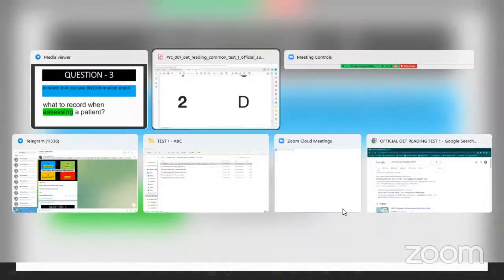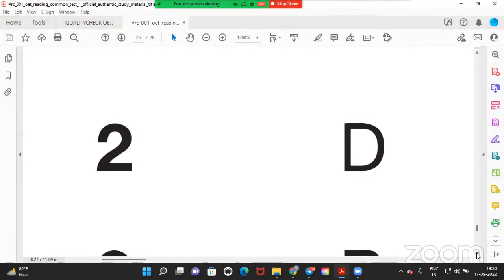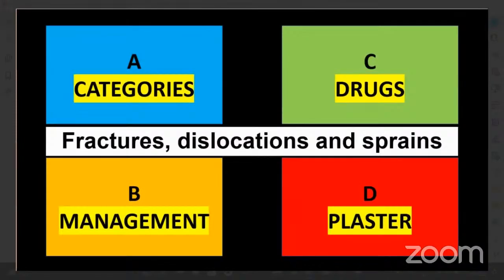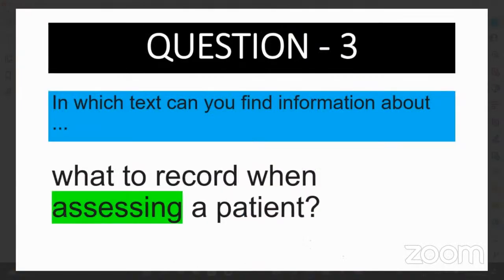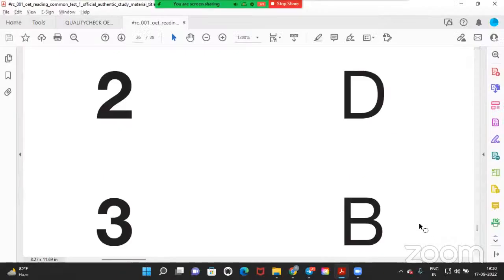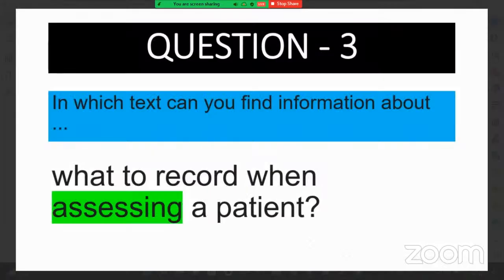Very good. You remember the words. You remember which one is A? A is categories. B is management. C is drugs. D is plaster. You have to remember these things. So first one is over. Second one is over. Third one, what to record when assessing a patient? The answer is B. Your answer is right or wrong? Right, sir. Very good. That's the seriousness.